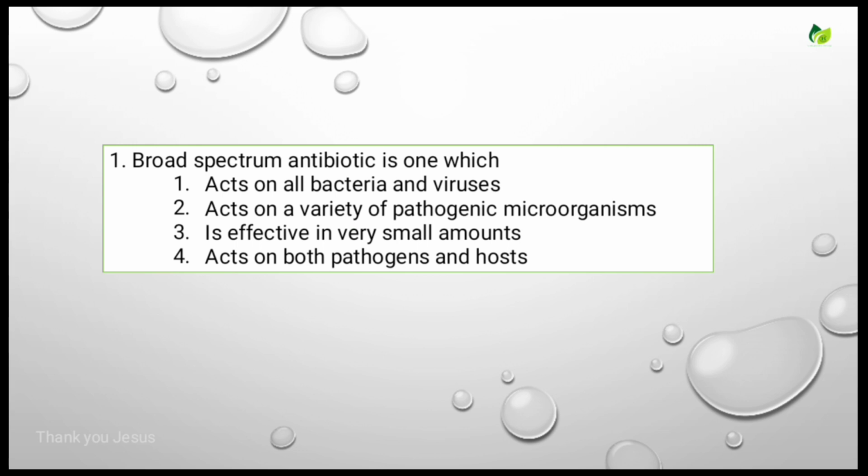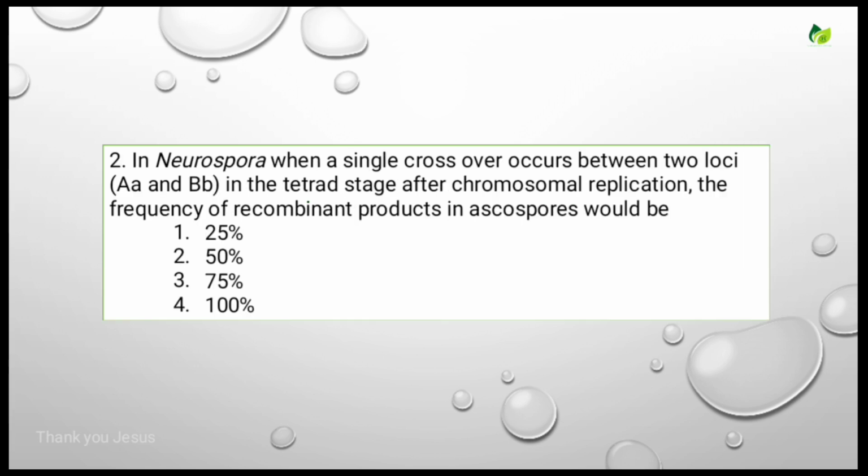So the first question is, broad spectrum antibiotic is one which? Options are: acts on all bacteria and viruses, acts on a variety of pathogenic microorganisms, is effective in very small amounts, acts on both pathogens and hosts. So the correct answer is the second one, that is, broad spectrum antibiotics act on a variety of pathogenic microorganisms.